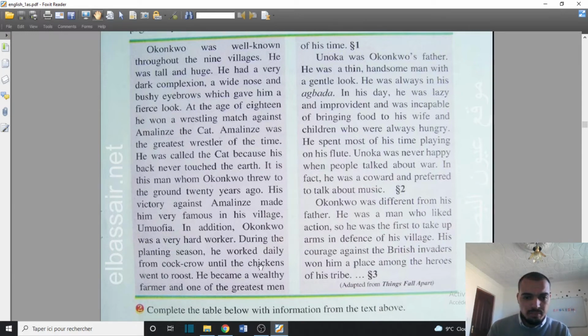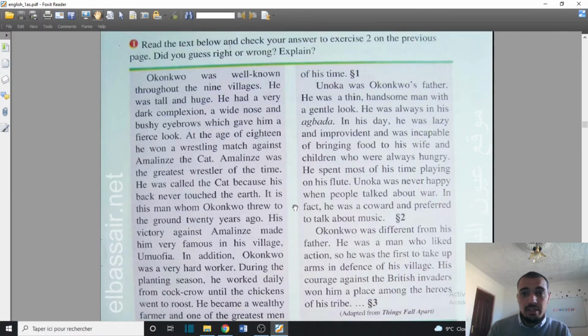He works daily, and he became wealthy. Wealthy, he became wealthy, which is an excellent expression. Wealthy means rich. And of course you will probably have either a description of a character or a description of a setting in your test, so give them attention, how to describe.